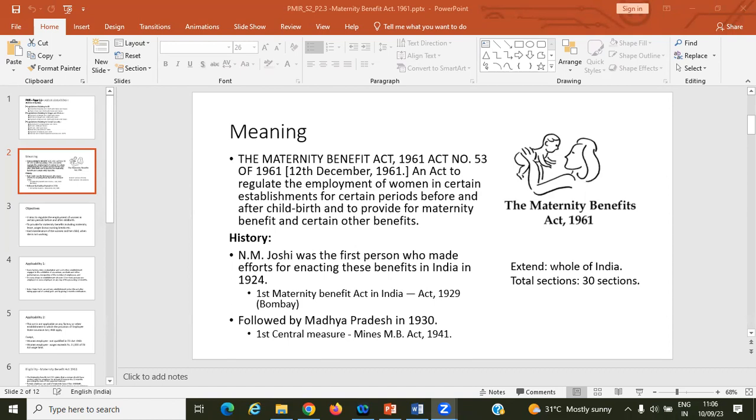Do you have some idea what the Maternity Act means? What are its features, what are the benefits the women employees are getting during maternity, what they have to do, what are the duties, what is the eligibility of the women employee, and where this act is applicable. We'll read all these things.